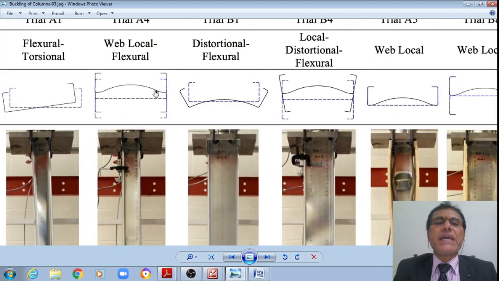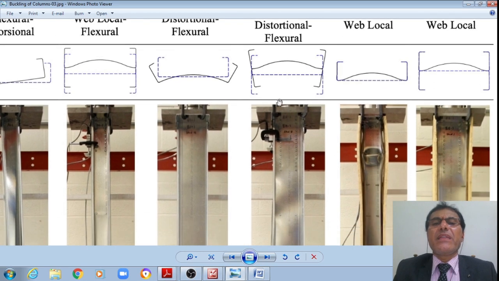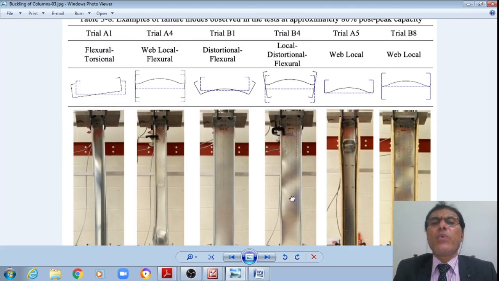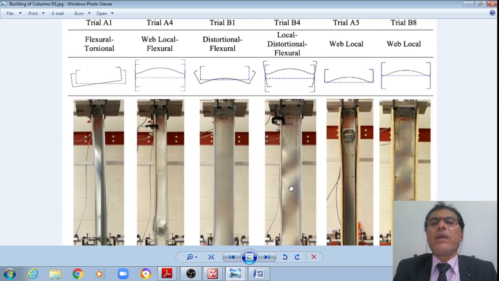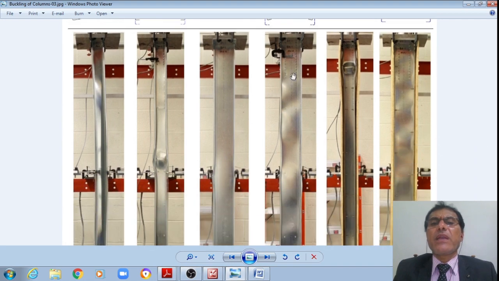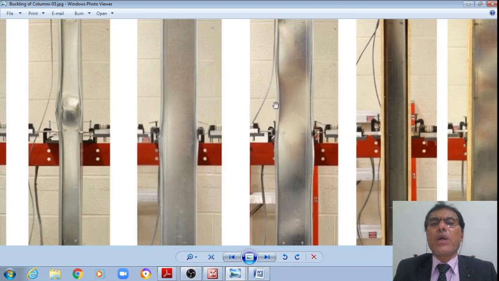Previously it was a lipped channel section, and once again this is an I section. Now we can see that this is local distortional flexural. It is subjected to flexure as well as distortion also.